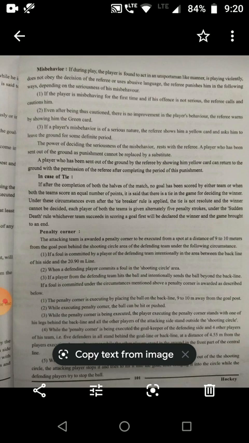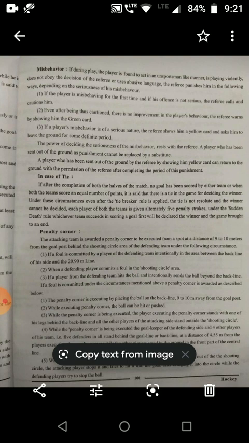When a defending player commits a foul in the shooting circle area. If a player from the defending team hits the ball and intentionally sends the ball beyond the backline.